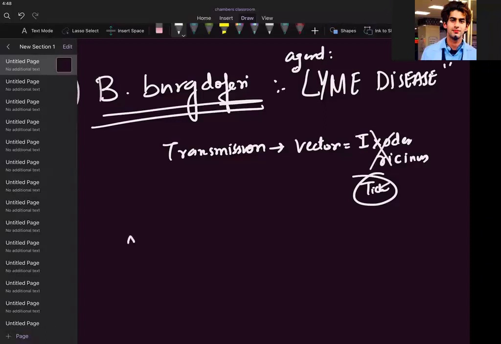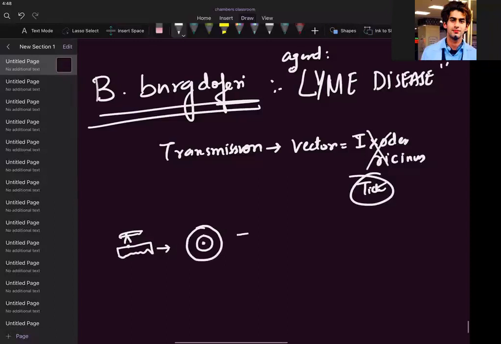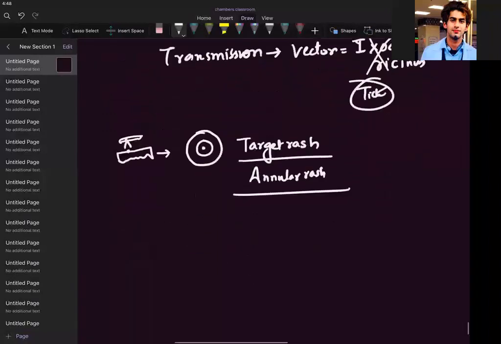Now what happens when this tick bites? This tick has come on your skin. Once it bites, it gives you this type of lesion. This is called target rash. You also call it annular rash, or bullseye rash.